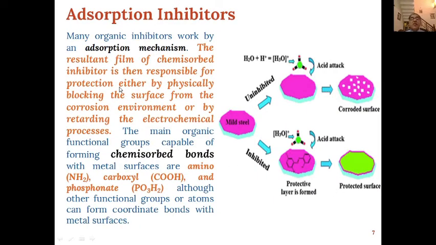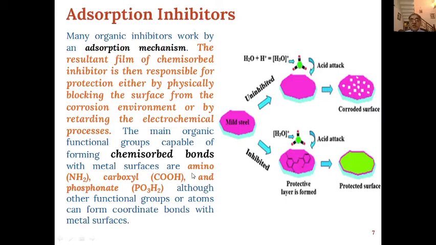Then we can also use adsorption inhibitors, and as I have told you, adsorption inhibitors are organic in nature, and they work by an adsorption mechanism. Here the resultant film of chemisorbed inhibitor is responsible for protection, either by physically blocking the surface from the corrosion environment or by retarding the electrochemical process.